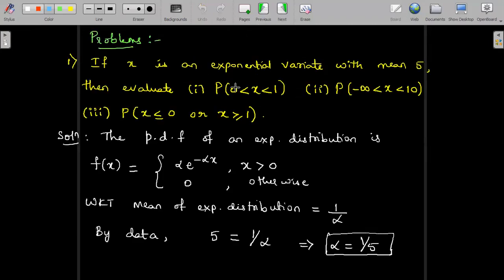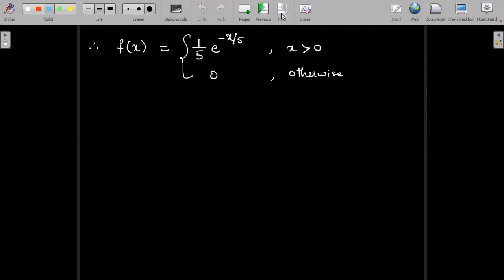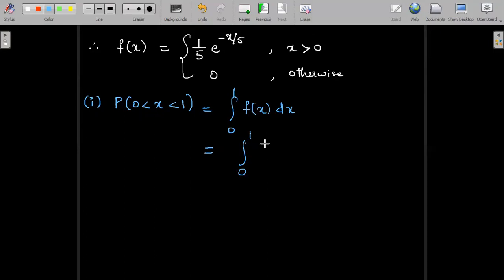It is to find probability of x lying between 0 to 1. So probability of x lying between 0 to 1 is same as writing integral 0 to 1 f of x dx. Now f of x between 0 to 1 is defined as 1 divided by 5 e power minus x by 5. So this can be written as integral 0 to 1 of 1 by 5 e power minus x by 5 dx.